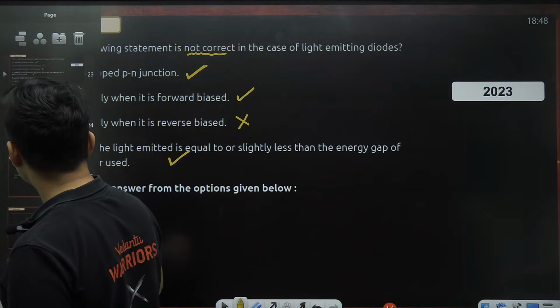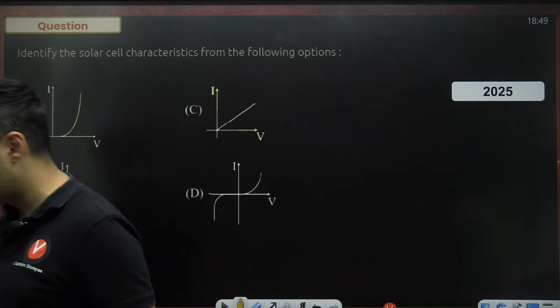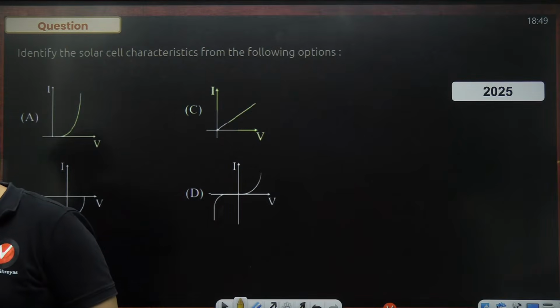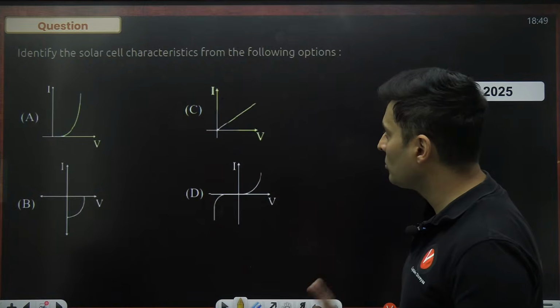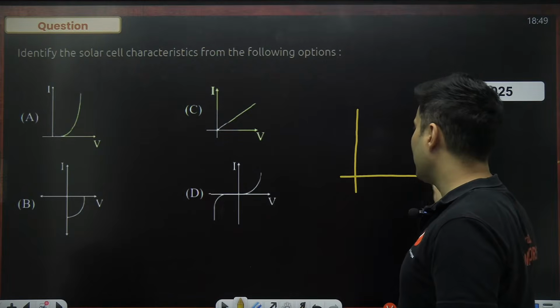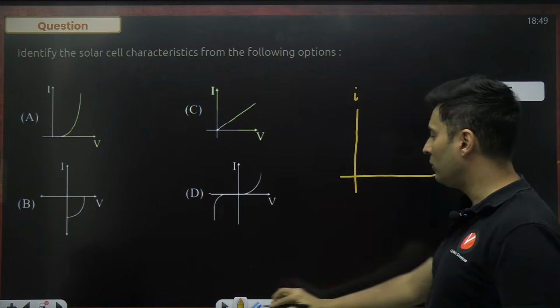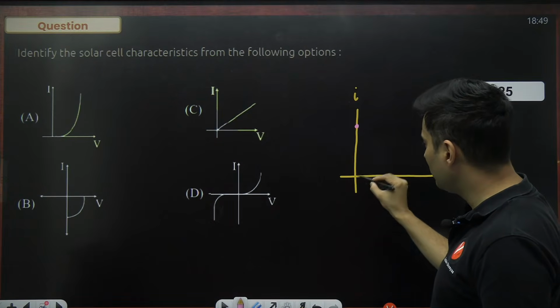Moving on to the next question on your screen, and here it is. This is purely a graph based question. I'm pretty sure you will be able to solve this very easily. Come on, guys. Identify the solar cell characteristics from the following options. I just told you the current versus voltage graph of a solar cell looks something like this. When current is maximum, voltage is minimum.